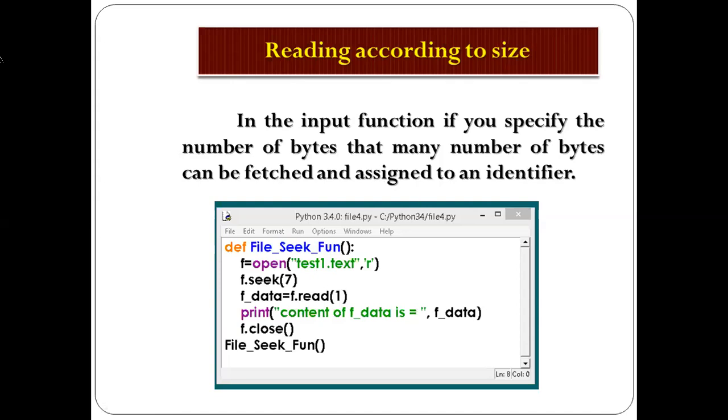See how it works. Defining with the def function, this is a file opening in a readable mode, and this is searching in 7, meaning 0 to 7 position, so 8 characters will be read. Whatever you are reading will be fetched into this data, f underscore data. This is not a keyword, it is a user defined name, and print will print it with the text. Now after opening, the file will be closed, and this function will be called. It is just like the previous program.